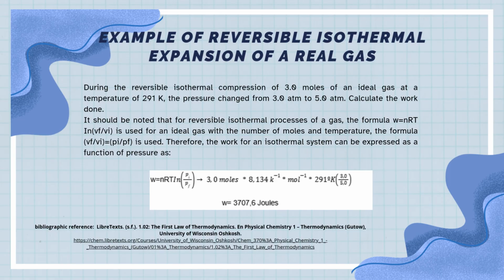With the same number of moles and temperature, the ratio of final volume to initial volume equals initial pressure divided by final pressure. Therefore, the work for an isothermal system can be expressed as a function of gas pressure: work equals nRT natural logarithm of initial pressure divided by final pressure.